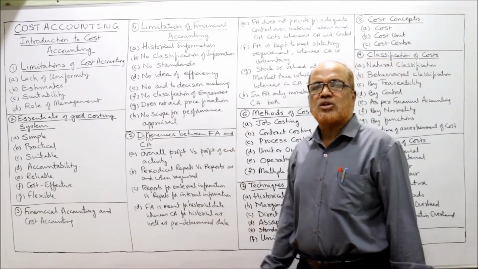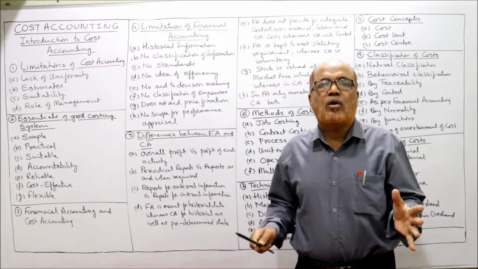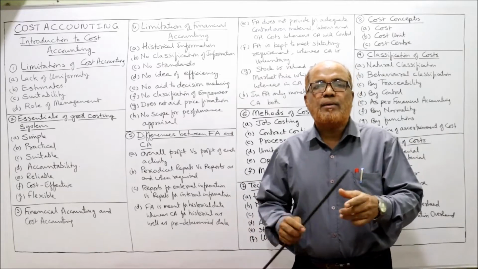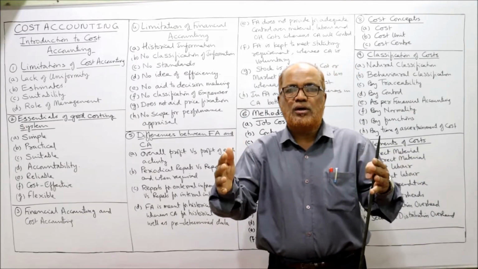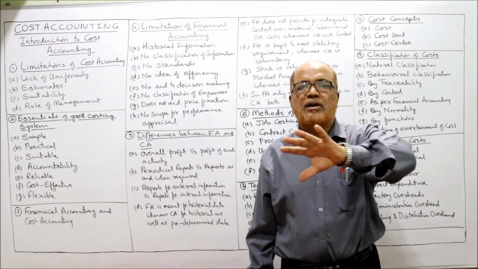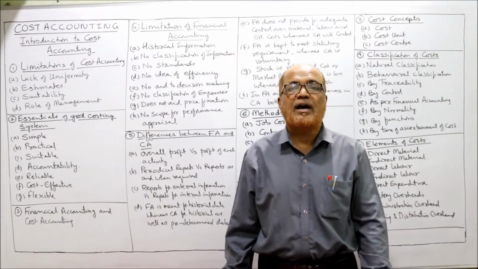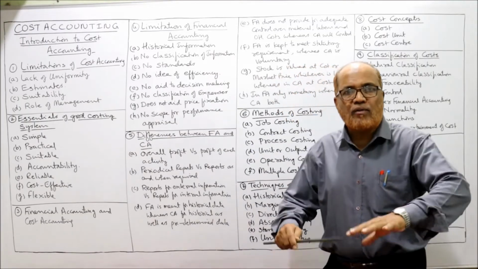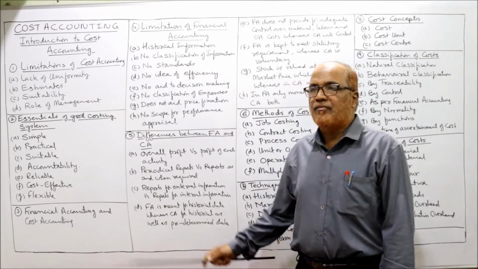Second, no classification of information. Financial accounting will give the overall view of the business. Suppose a company manufactures 5 products. All 5 products are sold. That means financial accounting will give the overall profitability of all the products. It will not give the individual profitability of different products. So overall information we will get, classification of different information we will not get.